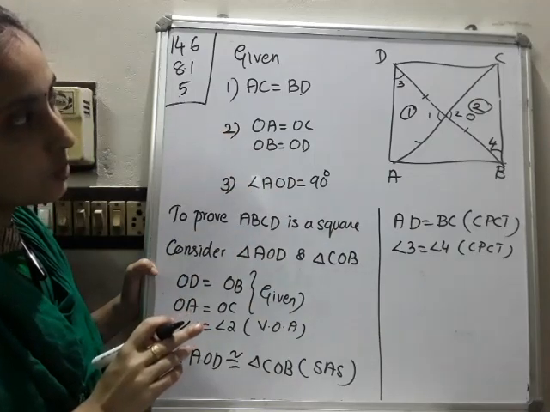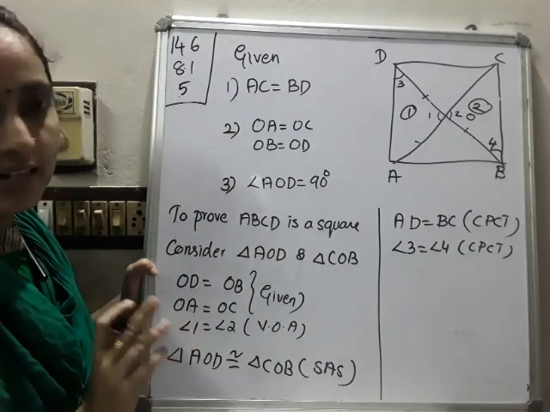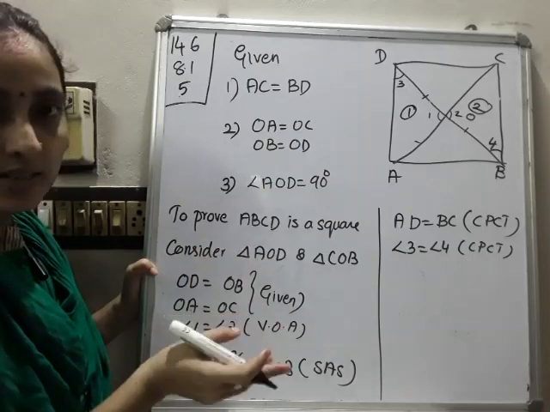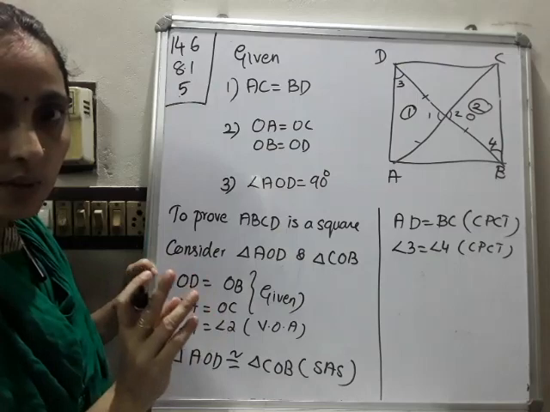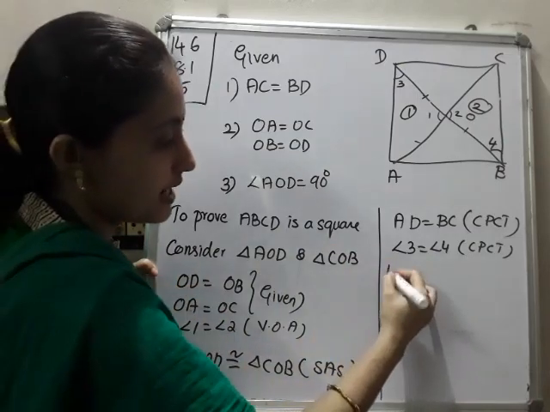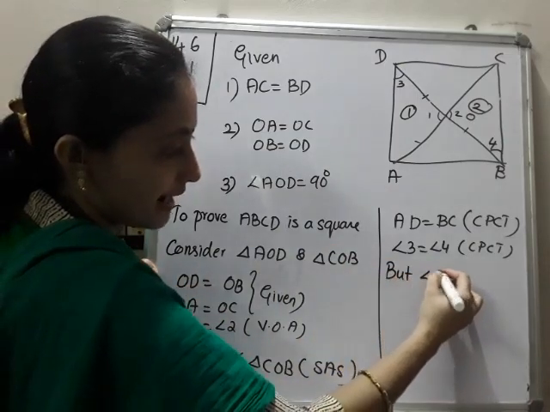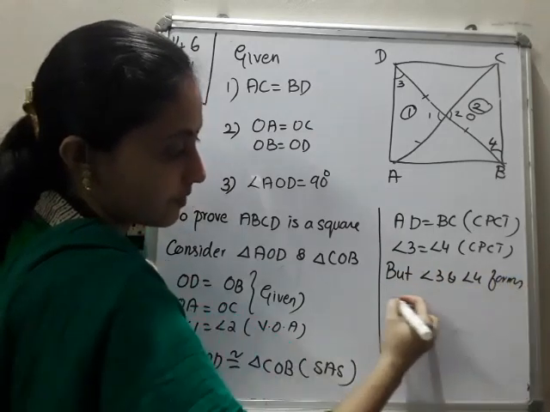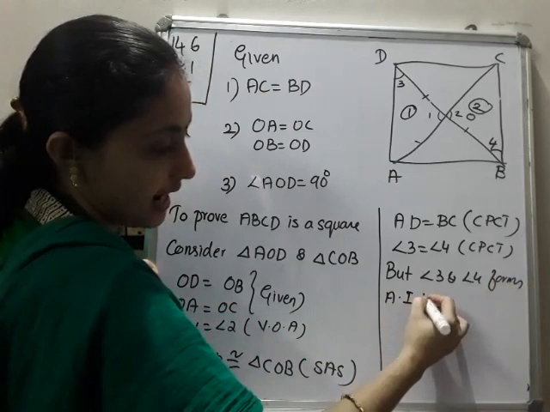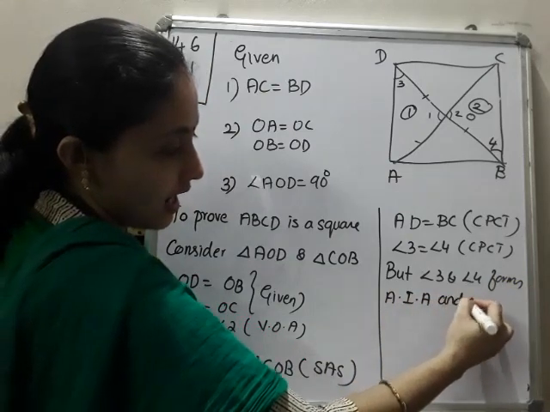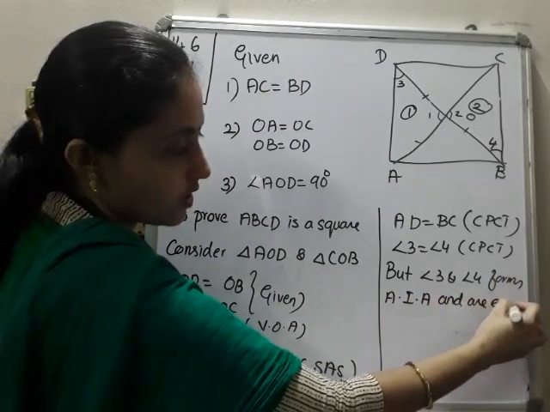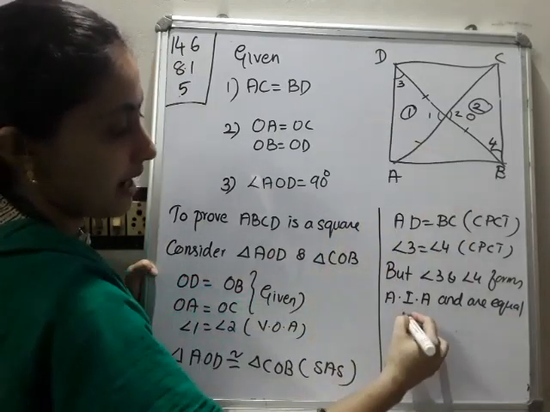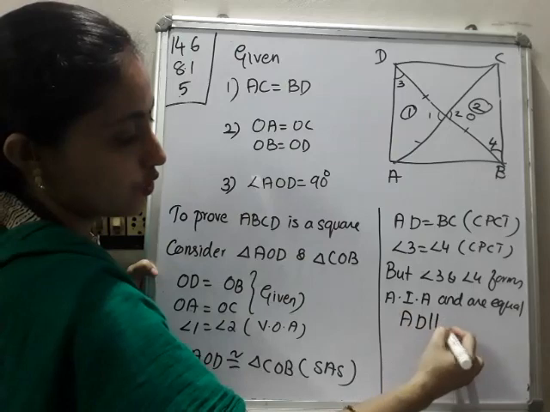But actually, what are angle 3 and angle 4? They are alternate interior angles. The alternate interior angles are equal, then the lines are parallel. Angle 3 and angle 4 form alternate interior angles and are equal, so we can say lines are parallel, that is AD parallel to BC.